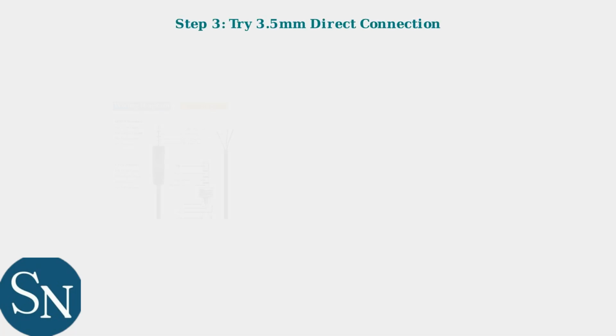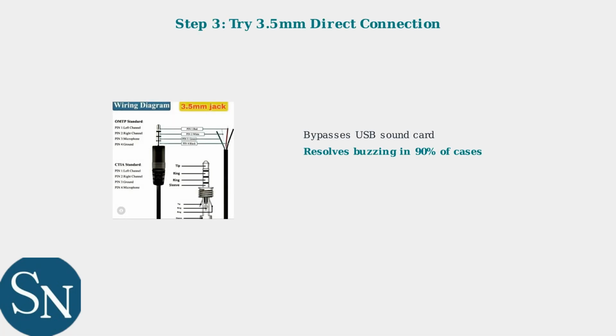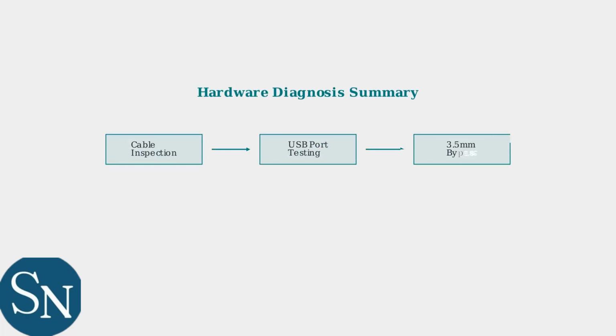If possible, bypass the USB sound card by connecting directly via the 3.5mm audio jack. This resolves buzzing and disconnection issues in 90% of cases and helps determine if the USB components are causing the problem. These initial hardware checks will help narrow down the source of your disconnection problem. Systematic troubleshooting resolves approximately 78% of HyperX Cloud 2 audio issues through these hardware diagnosis steps.